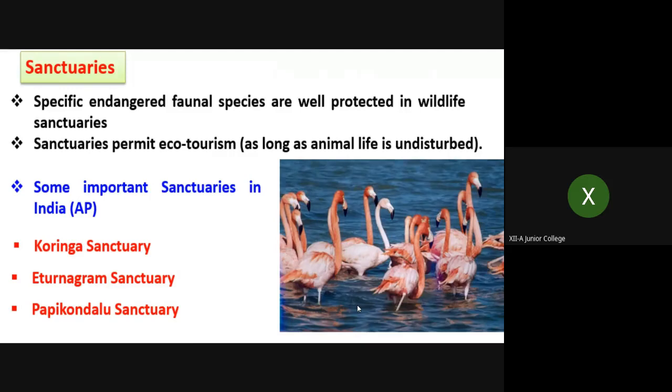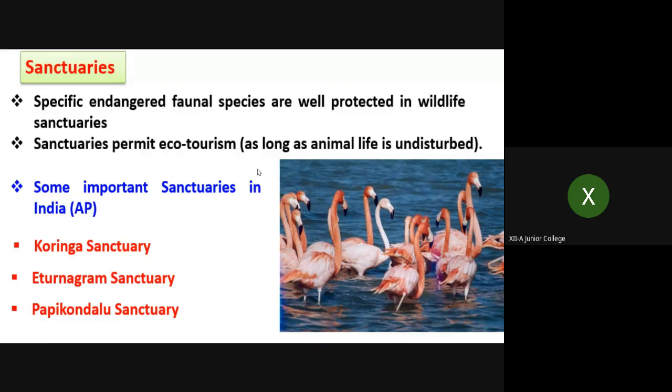The next category of saving or preserving the species is sanctuaries. Specific endangered faunal species are well protected in wildlife sanctuaries. Sanctuaries permit ecotourism. So how are they different from national parks?